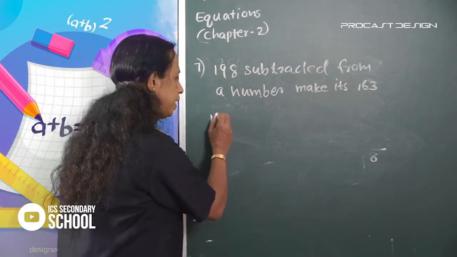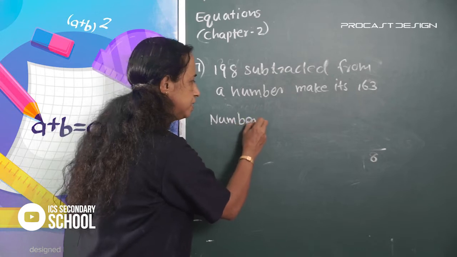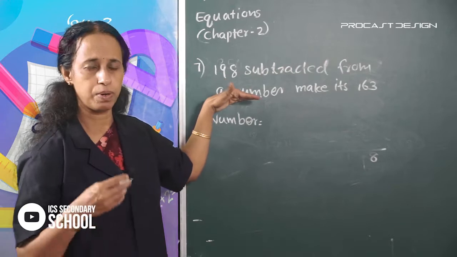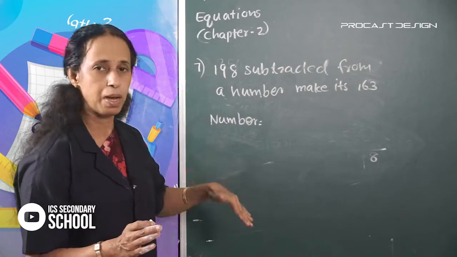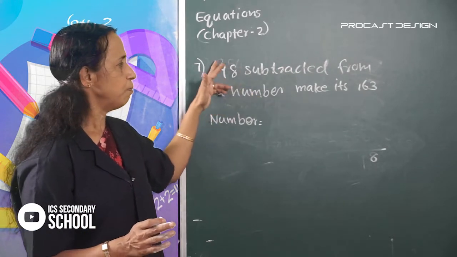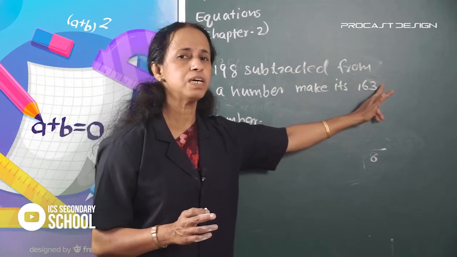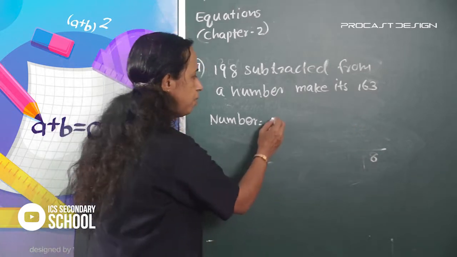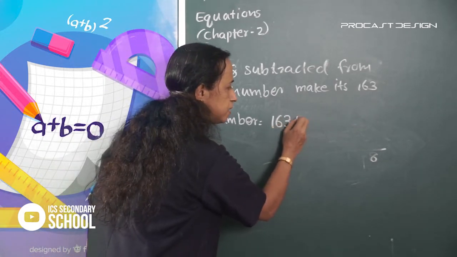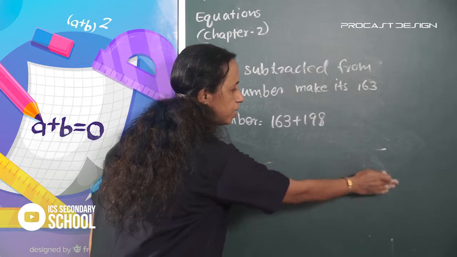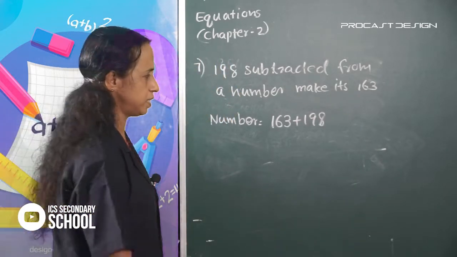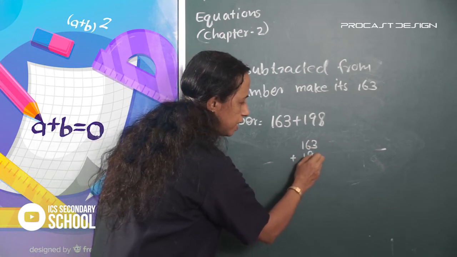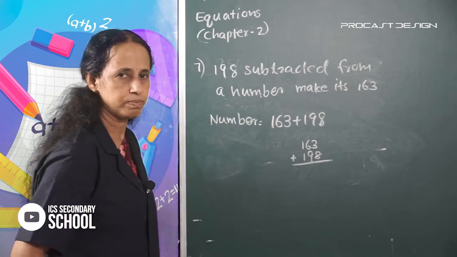The number is unknown, so the number is equal to 163 plus 198. Add it.